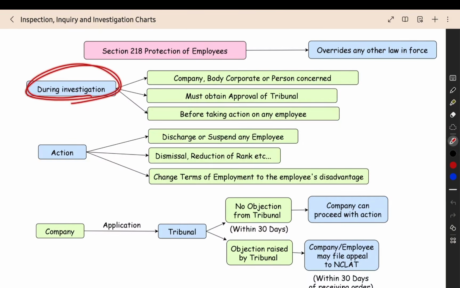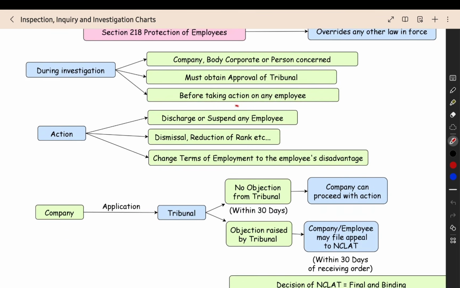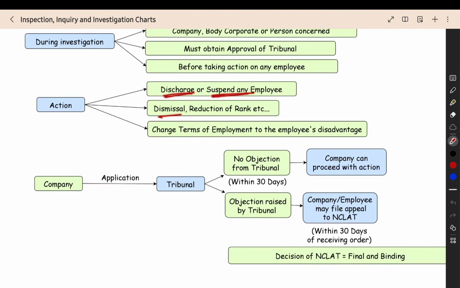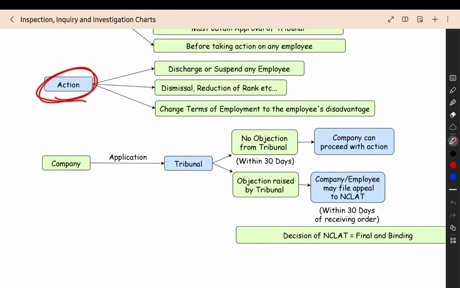Then, during an investigation, when the company, body corporate or person concerned wants to take any action on any employee, they have to take the approval of the tribunal. Only after that can they take any action on the employee. What is the meaning of action? Discharging any employee, suspending, dismissing, reduction of rank, change in terms of employment to the employee's disadvantage, like not giving the bonus, not giving the salary, reducing the compensation, like that. All these things come under action taken against the employee.